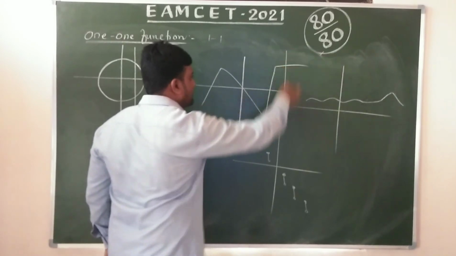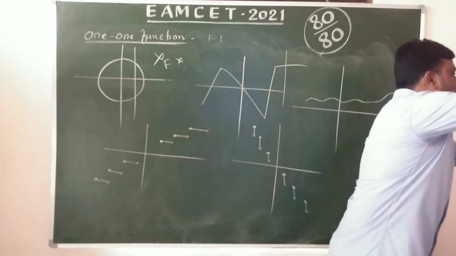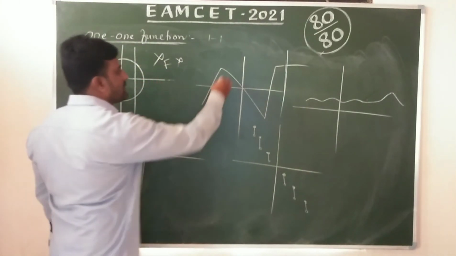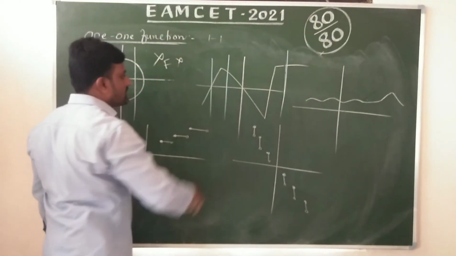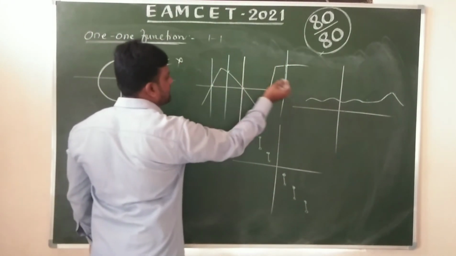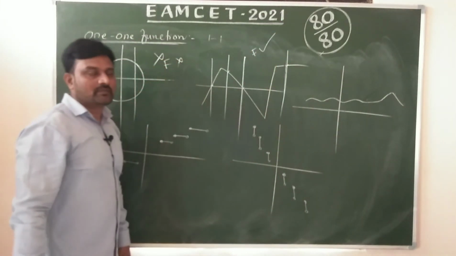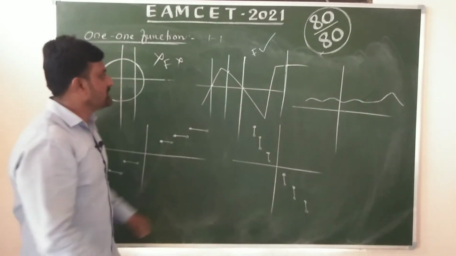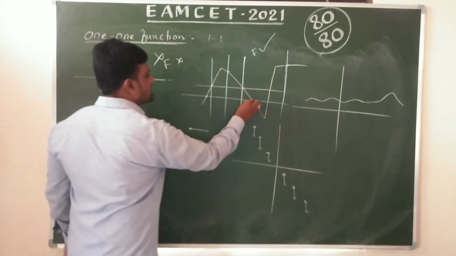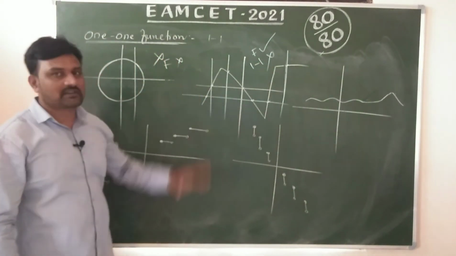Now we can draw a parallel line, any line like this. It meets the curve at most 1 point only. Observe, at most 1 point. Now it is a function. Now for one-one, we draw a line parallel to the x-axis. It meets at 3 points. So it is not one-one.